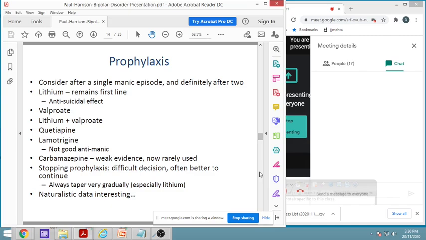Lamotrigine is not a good anti-manic agent, but yes, it can control the depressive phase very well. Then carbamazepine, it is a weak evidence. Now it is not used that much. It is rarely used.